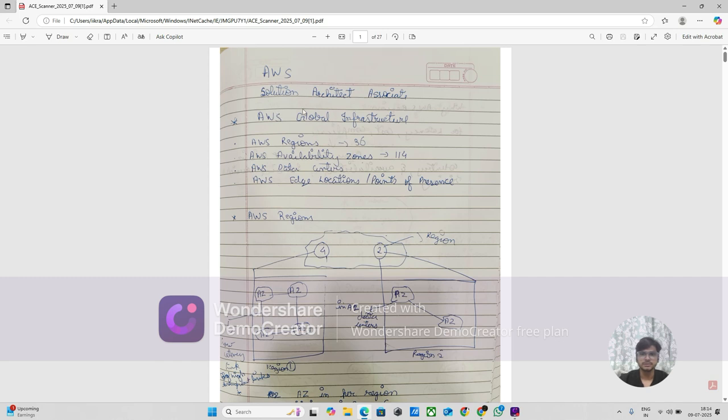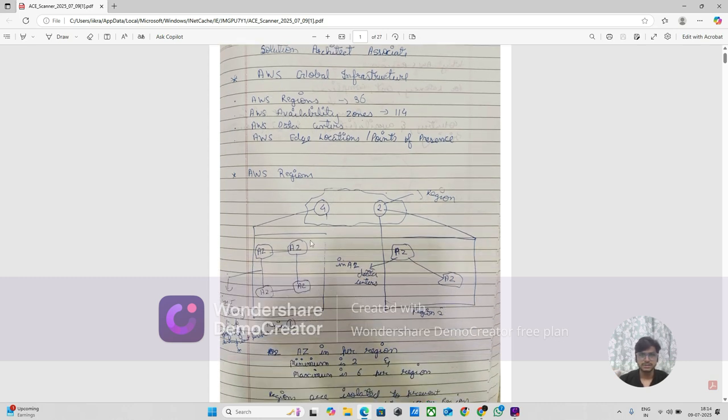So now we are going to learn Solutions Architect Associate, and in that we are going to learn so many services. First is, what is AWS global infrastructure? If you see, there are regions, availability zones, data centers, edge locations, and points of presence. What are regions, and what are availability zones? So I'm going to explain.